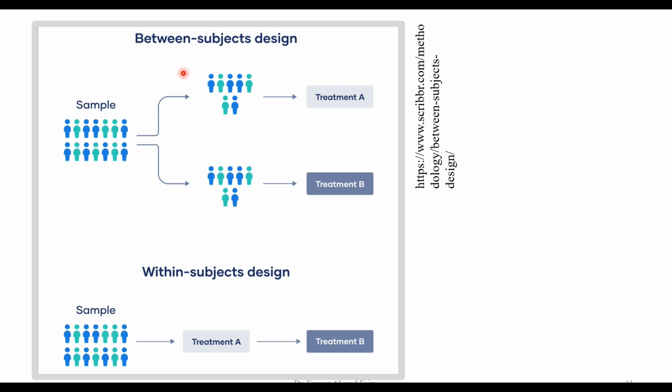In comparison, in the between subject design, what do we do? We have the same sample and then we take the sample and divide it into two groups. So we have one group of individuals and we have the second group of individuals. The first group is given the treatment A and the second group is given the treatment B, and then we compare the result. Remember that treatment can also be the control group in which no treatment is given.